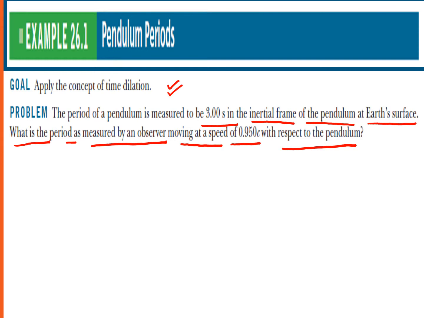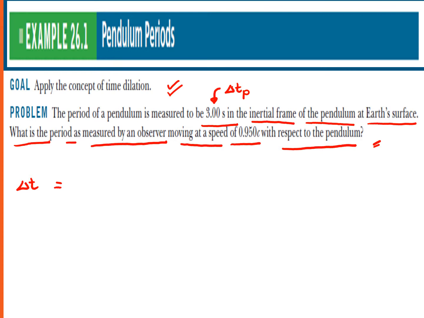The question itself tells us that we need to solve for delta t, the time that will be measured by an observer that is moving with respect to the clock. And therefore, this 3 seconds here is actually our proper time, or the time that is measured by someone that is at rest with respect to the clock.